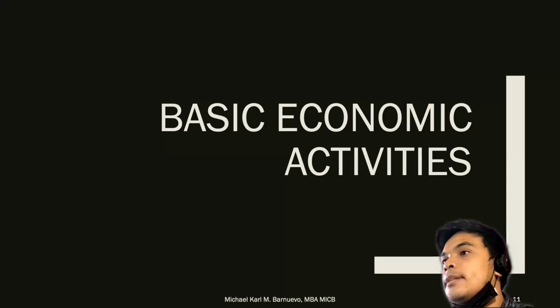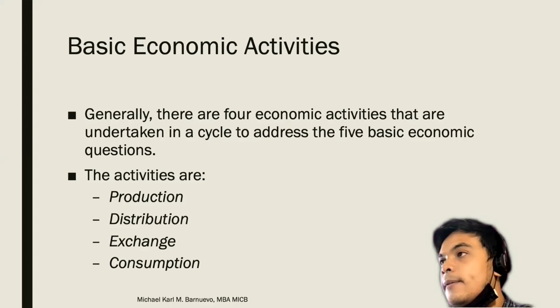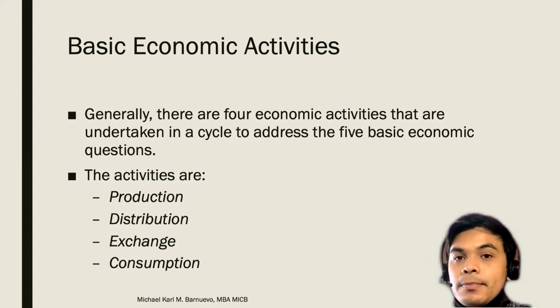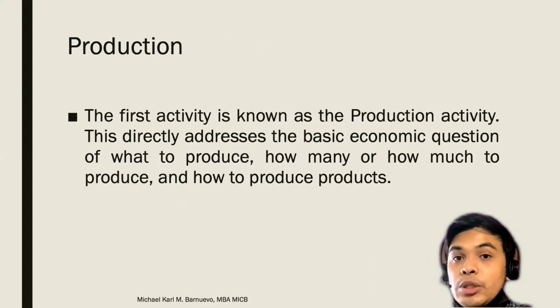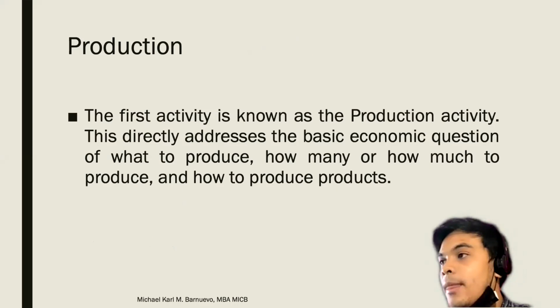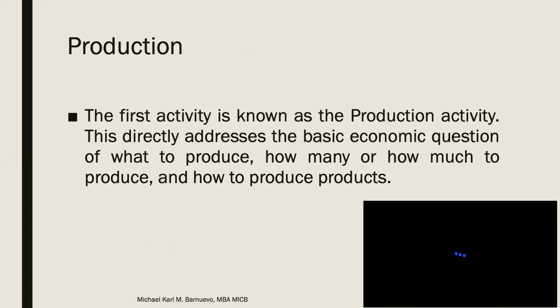Okay. So what are now the basic economic activities? So we have 4 activities. It is the production, distribution, exchange, and the consumption. Usually this is a step-by-step procedure. Okay? And we start from the production. The first activity directly addresses the basic economic questions of what to produce, how many or how much to produce, and how to produce products.